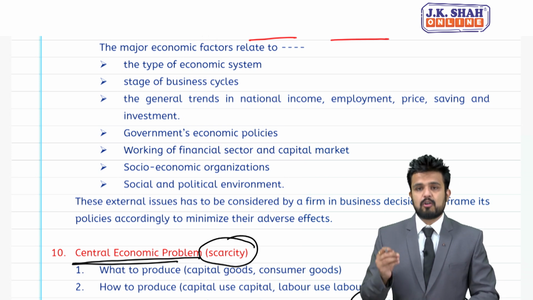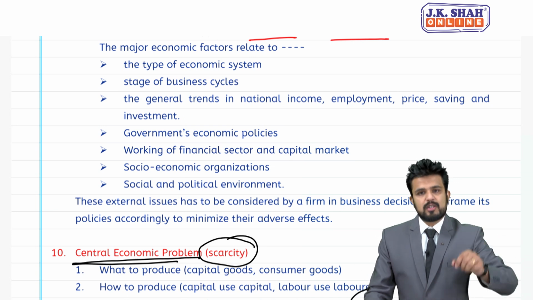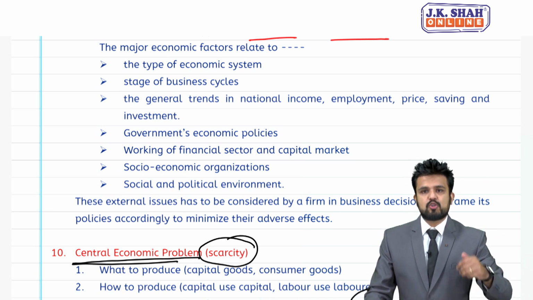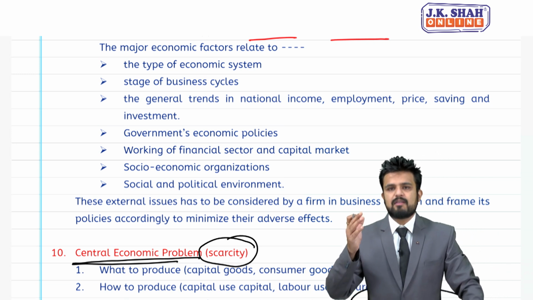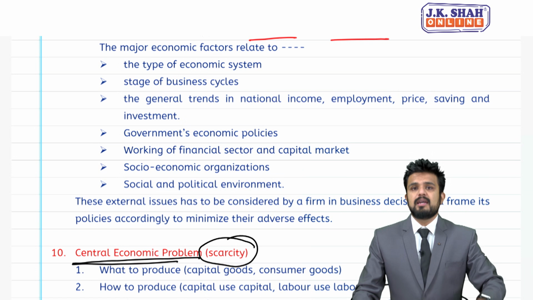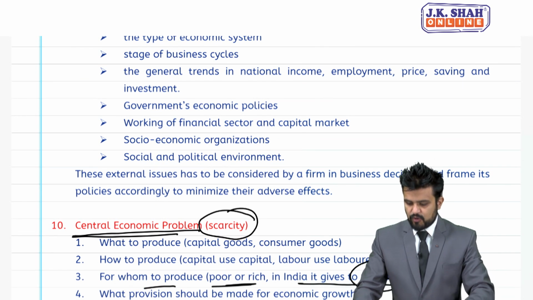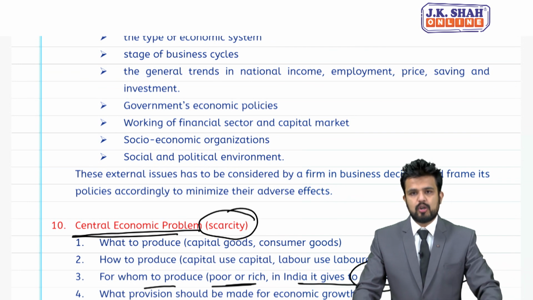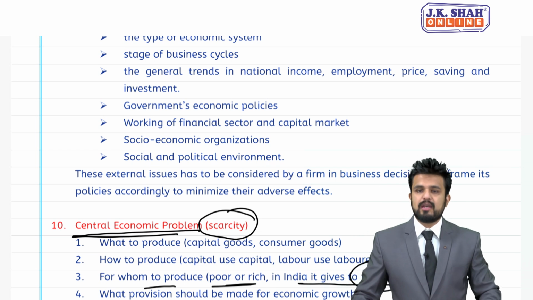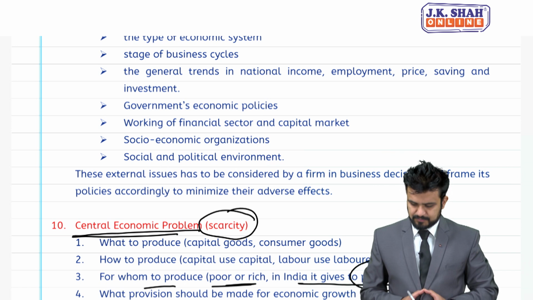Now these matters or these factors are external. Government economic policies, if government decides to reduce the tax, favorable policy, increases the tax, I would say unfavorable policy. These again are external factors. Working of financial sector and capital market, if financial sector is doing good, if stock market is doing good, returns will be good, households' income may increase.